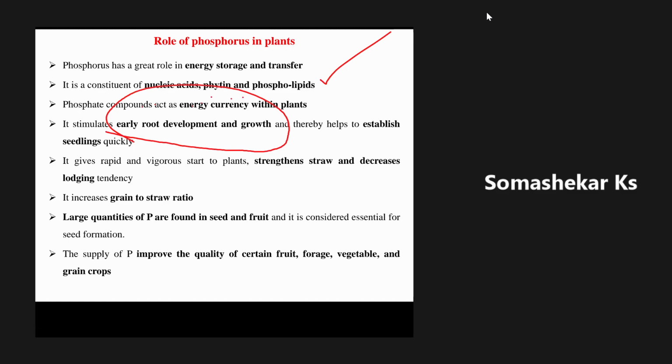Suppose a farmer can't apply the phosphorus at the time of sowing, can we recommend that farmer to apply the phosphorus after 30 days or after 45 days?